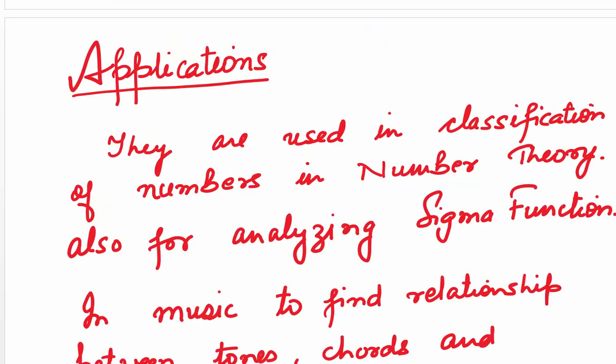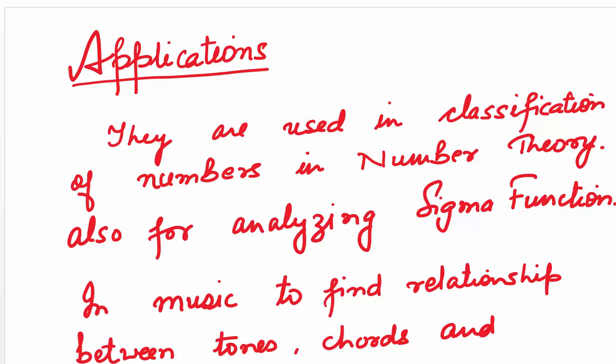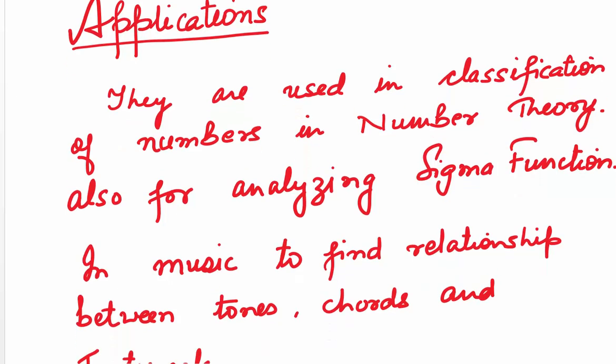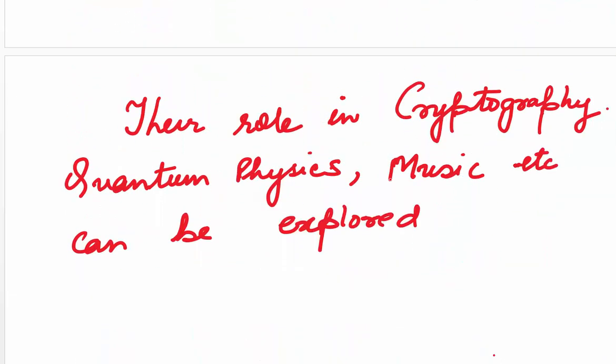So where are these numbers used? They are mainly used in classification of numbers in number theory, also for analyzing the sigma function, in music to find relationship between tones, chords and intervals. Their role in cryptography, quantum physics, music, etc. can be explored.